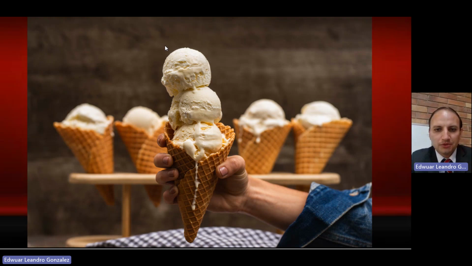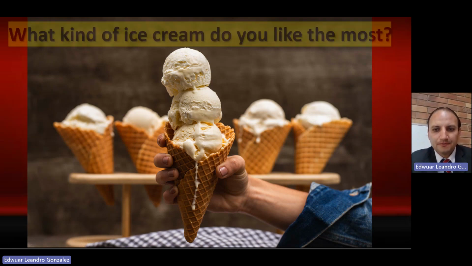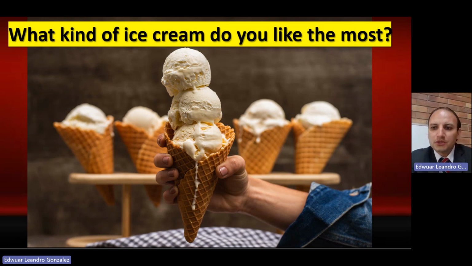So let's start with the topic of today. I would like to start with a question, very simple, but just let me know, what do you think about this? What kind of ice cream do you like the most? I'm going to give you some different kinds or types of ice cream. Just tell me, what do you think about that? What kind of ice cream do you like the most?